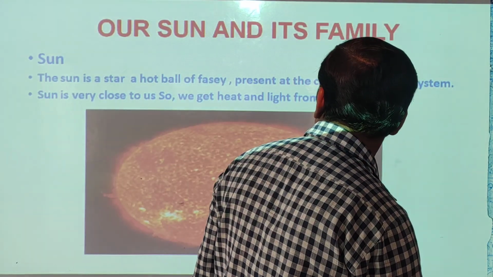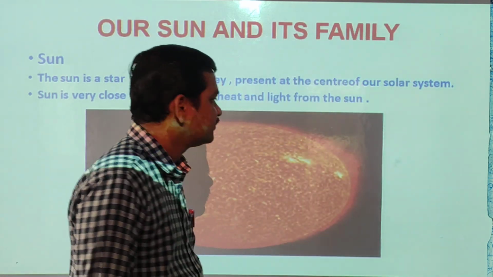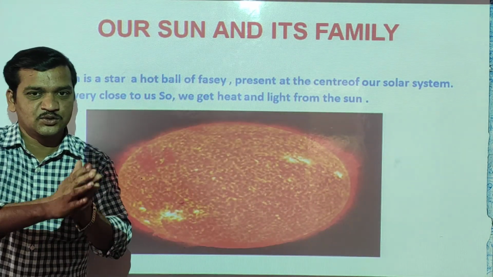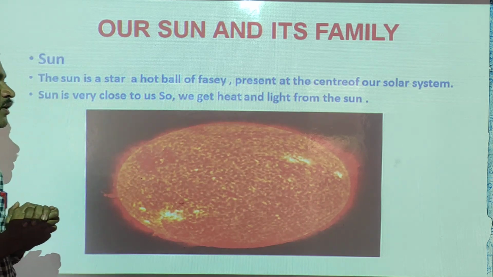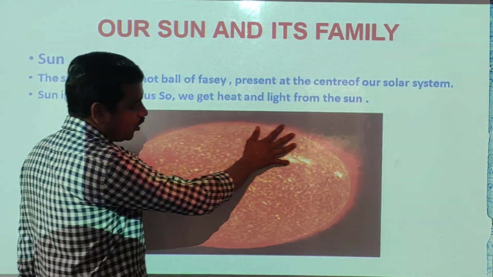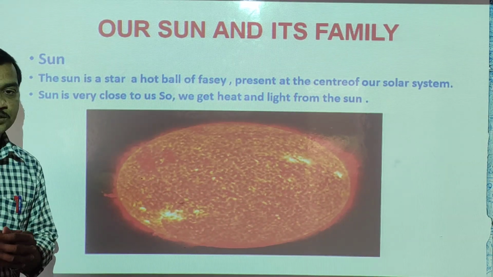Now next one, the Sun. Now the stars are done, and we are going to talk about the Sun. Can you see this picture of the Sun? The Sun is formed by different hot gases.